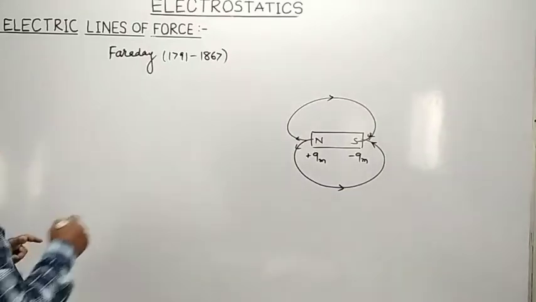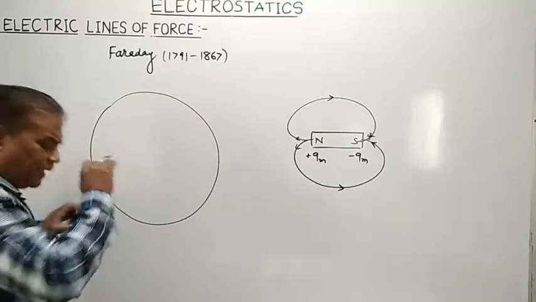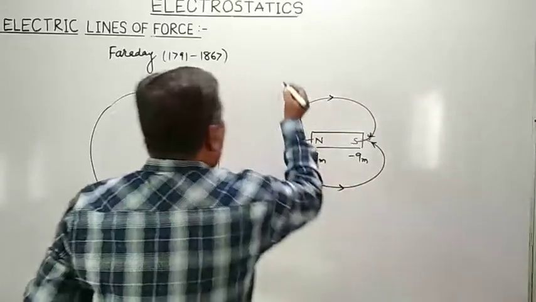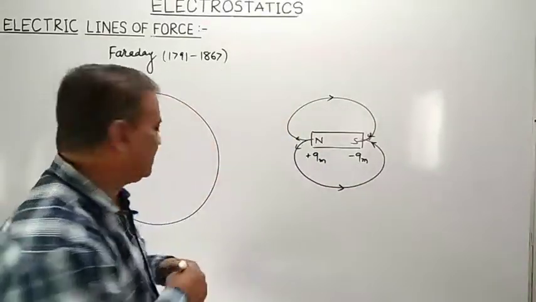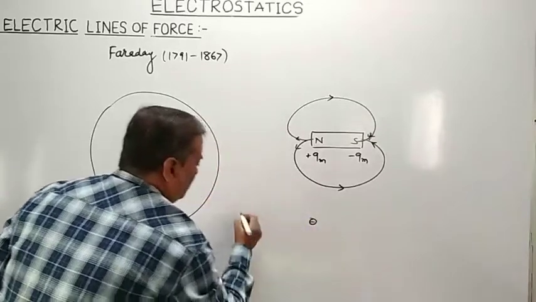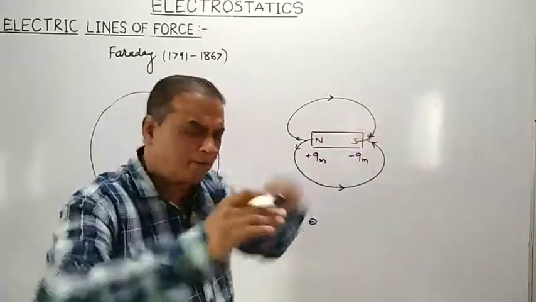Similarly, consider the presence of an electric field. You know very well that both positive as well as negative charges produce their own electric field. If we have a positive charge, it produces its own electric field in its surrounding.